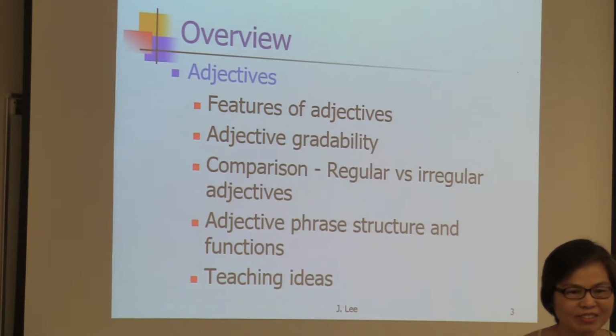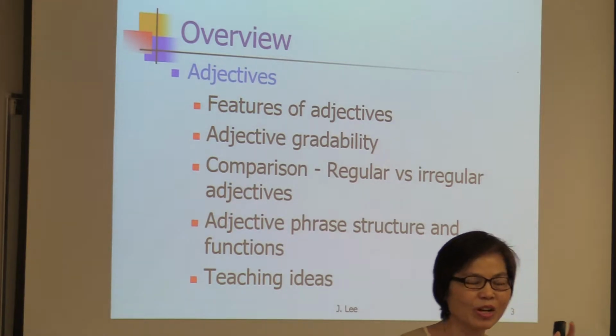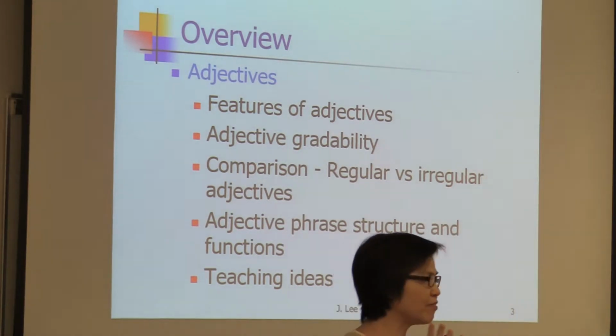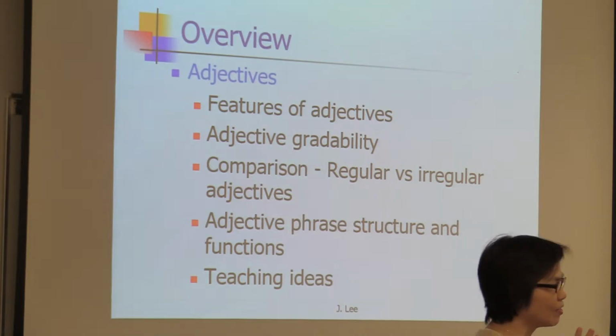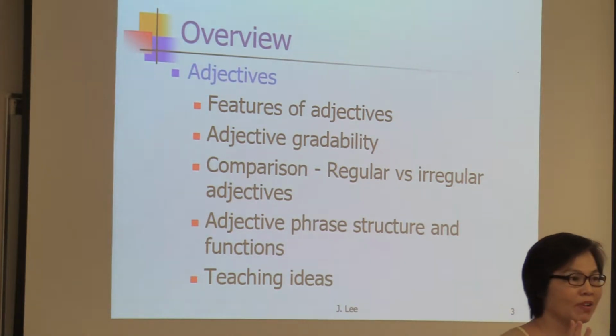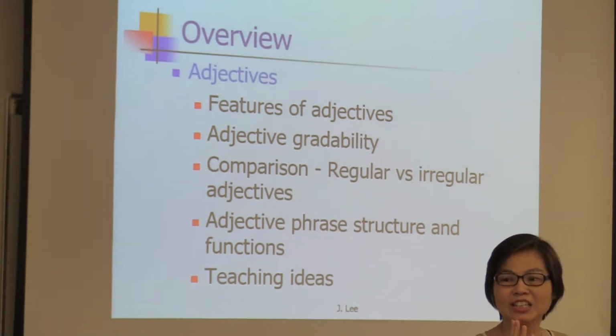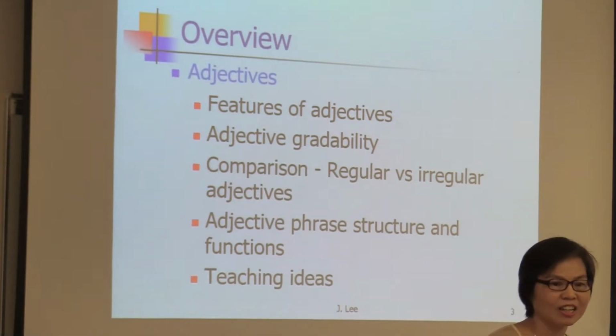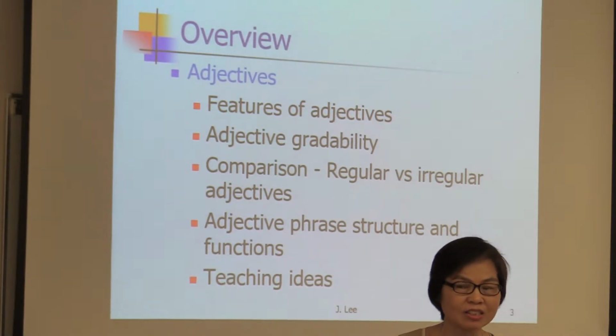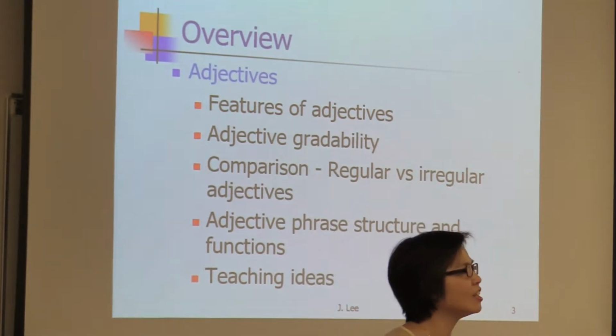What else do we look at? Well, we look at inflection, right? The inflectional morphemes. What are the inflectional morphemes for adjectives? Thank you, Eugene. ER and EST: quiet, quieter, and quietest.